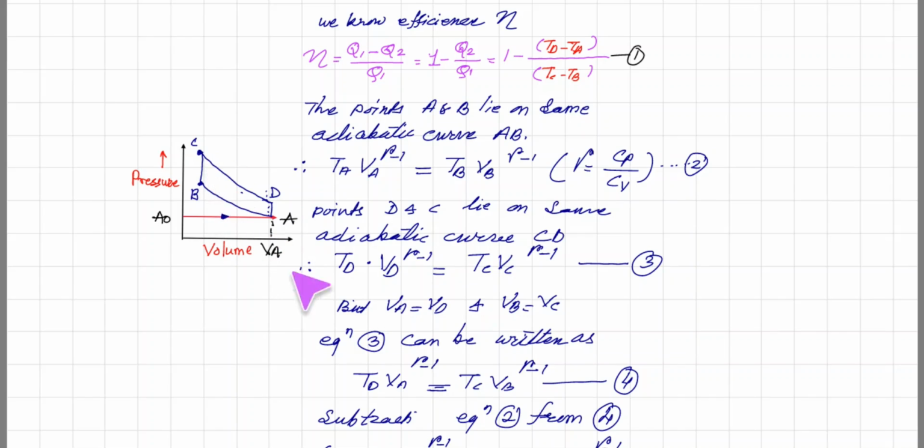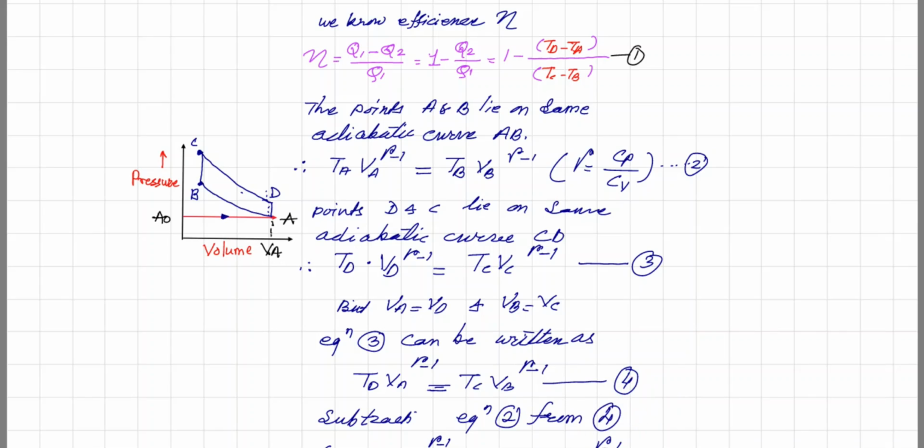Similarly, VB is equal to VC. So obviously, equation 3 can be written as TD as it is, but we know VD is equal to VA, so VA raised to gamma minus 1 is equal to TC, and VC is equal to VB, so VB raised to gamma minus 1, that is equation 4.